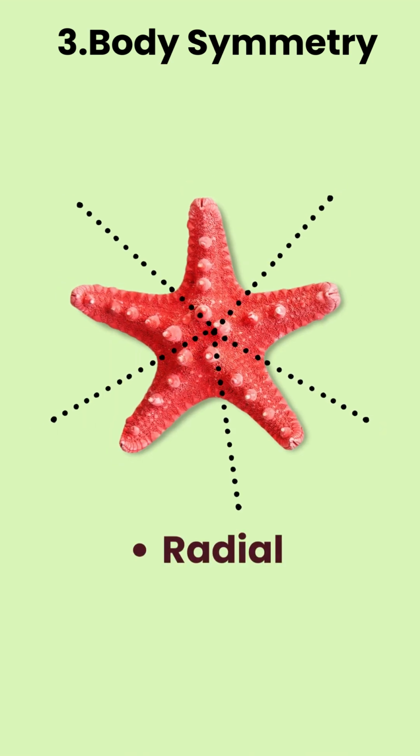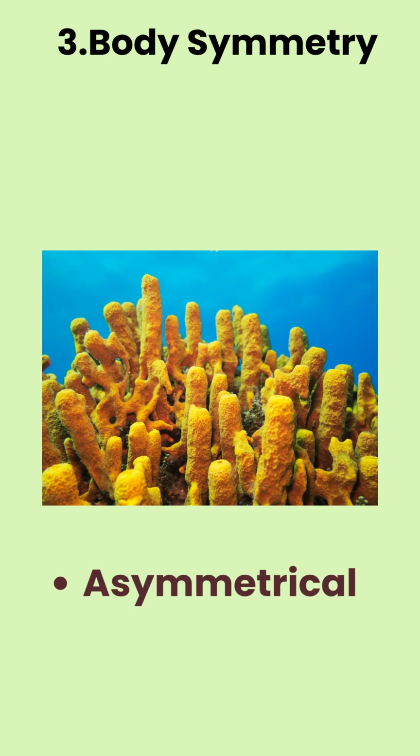Radial symmetry. Radially symmetrical animals can be divided into identical halves through any plane passing through their central axis. Examples include coelenterates, ctenophores, and echinoderms. Asymmetrical. Asymmetrical animals cannot be divided into 2 halves through a median plane. Sponges serve as an example of asymmetrical body symmetry.